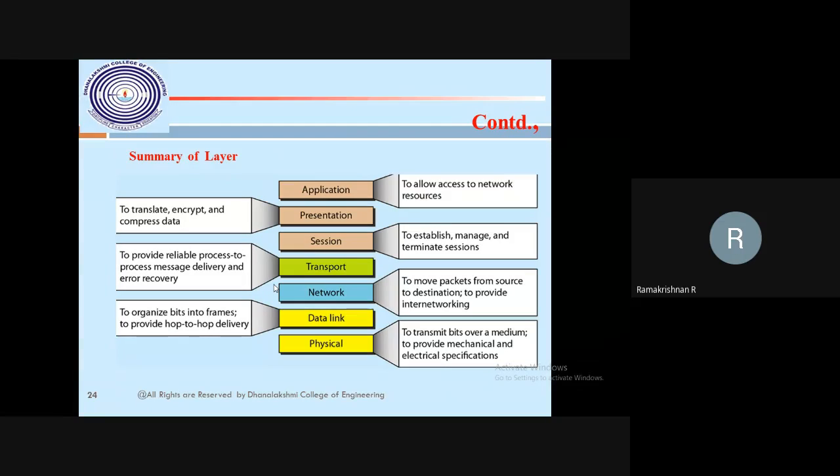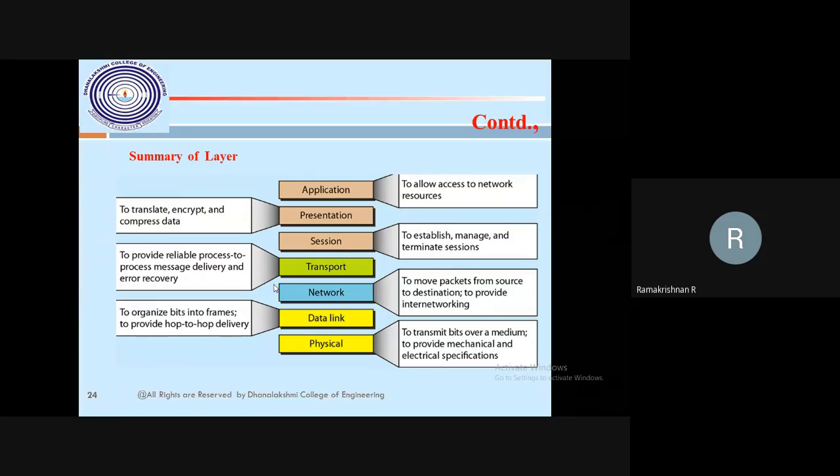Once I completed the second part, I covered how the data will be transferred from the source machine to the destination machine. That's what we have understood with the help of the protocol layers. The protocol layers are a principle. What a layer is, is nothing but step 1, step 2, step by step.